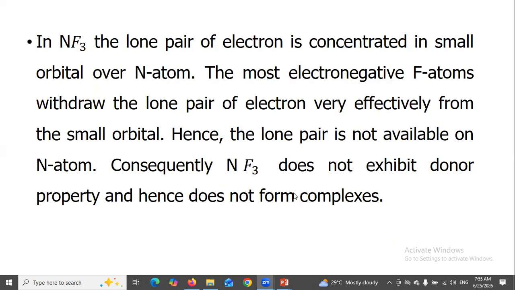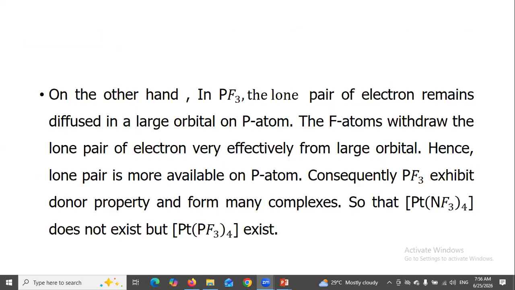In case of nitrogen trifluoride, the lone pair of electrons is concentrated in a small orbital on the nitrogen atom. The most electronegative fluorine atoms withdraw the lone pair very effectively from the small orbital, hence the lone pair is not available on the nitrogen atom. Consequently, nitrogen trifluoride does not exhibit donor property and hence does not form complexes.